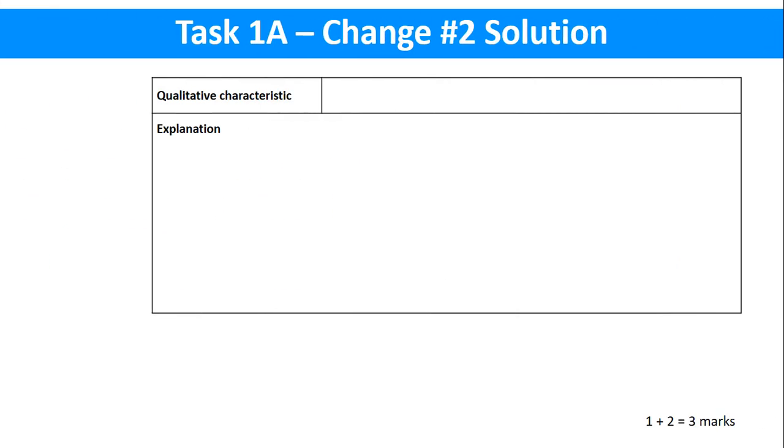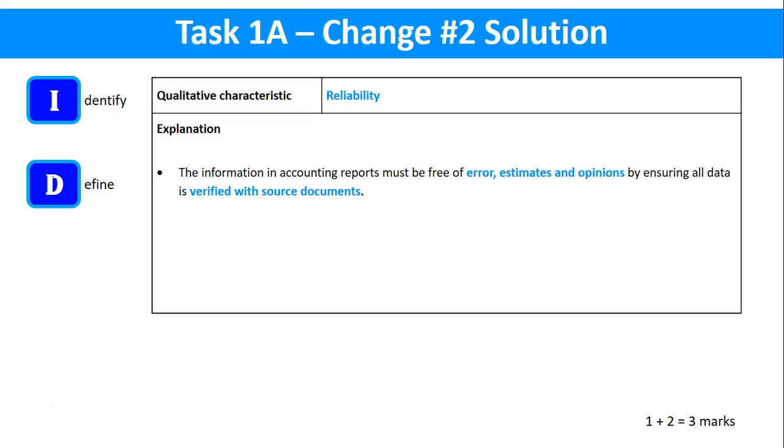So we need to now answer this for 3 marks. So we need to do 3 things. We're going to identify an appropriate qualitative characteristic. So we'll say reliability. We're going to define it, and we'll just give a brief summation of the definition rather than give the whole thing. And we'll say the information in accounting reports must be free of error, estimates and opinions by ensuring all data is verified with source documents.